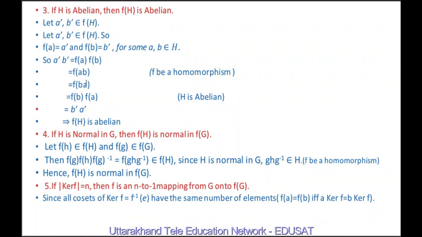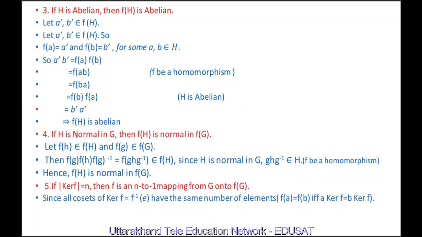So AB is equal to BA because A and B are elements of H and H is abelian. And f(BA) is again equal to f(B) f(A) by the definition of homomorphism, because f preserves the group operation. f(B) is given to be B', f(A) is given to be A', therefore this is equal to B'A'. So we have proved A'B' is equal to B'A', where A' and B' are elements of f(H). It means f(H) is also abelian.